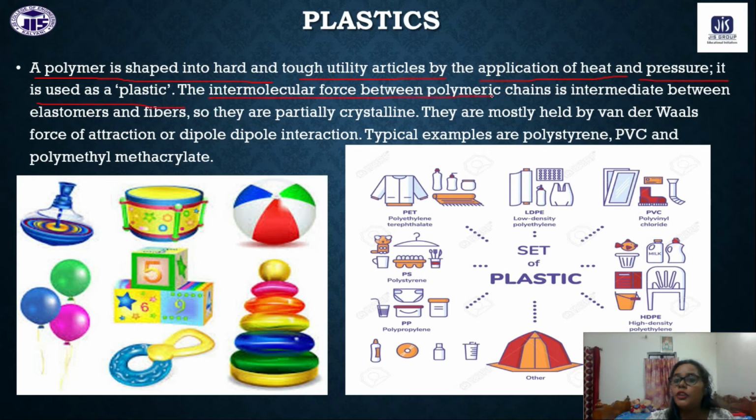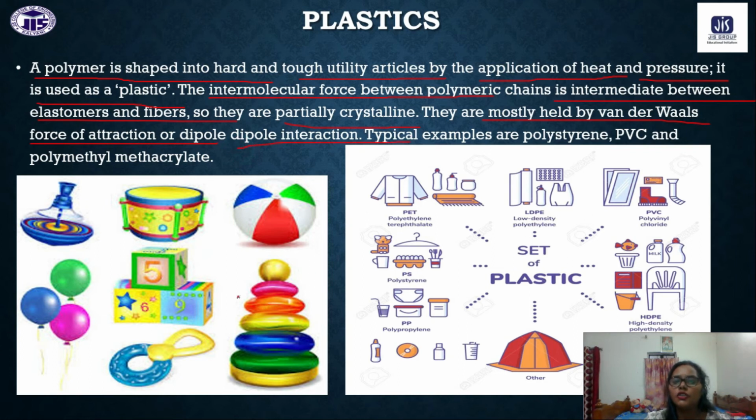For plastic materials, the intermolecular force between the monomers will be intermediate, that means moderate. It is in between elastomer and fiber. So it is called the intermediate position between the elastomers and fibers. They are partially crystalline. They are mostly held by weak van der Waals attraction forces or dipole-dipole interaction.